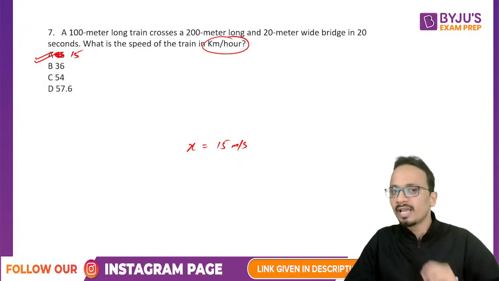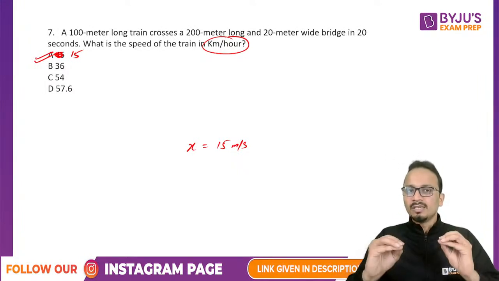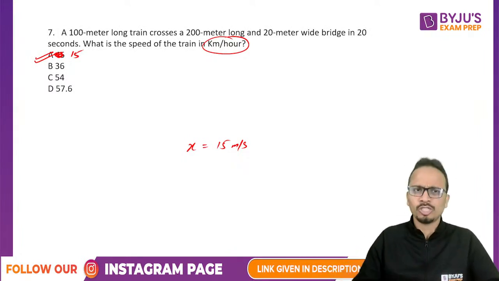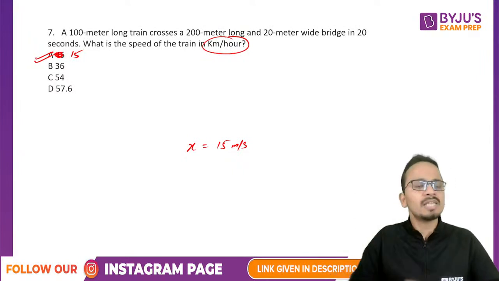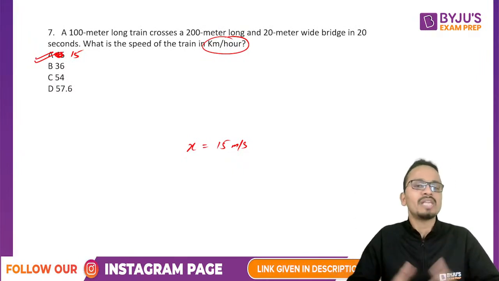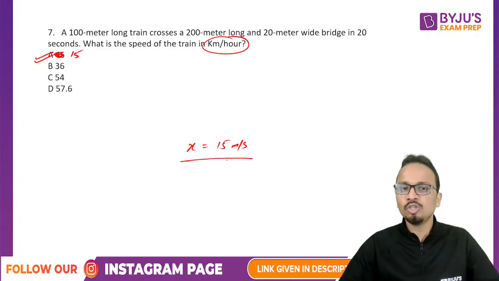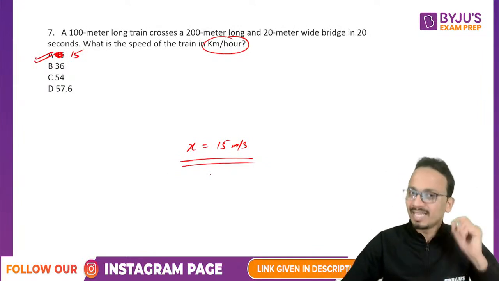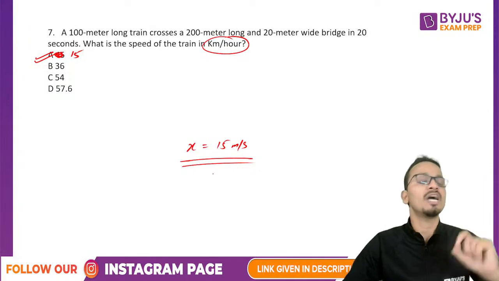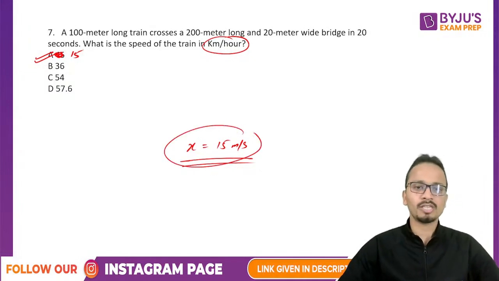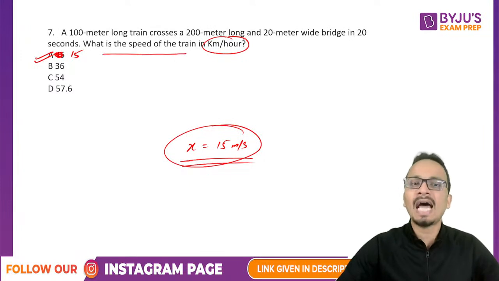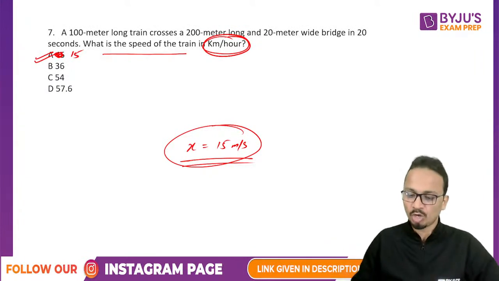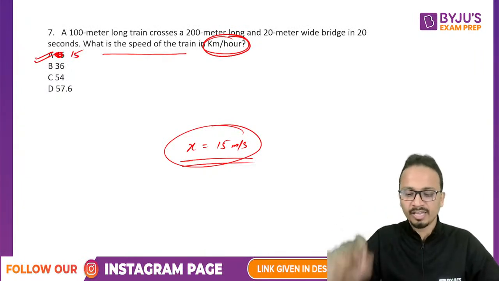Now, I always recommend one thing: as soon as you are done with the solution, it's always better to go to the last line of the question and read it and find out what is being asked. Once you get the value of x, if you do not go back to the question statement, there will be higher chances of marking a wrong answer. So got the value of x, read the last statement, and you will get to know that you have to convert meter per second to kilometer per hour. All right, so please do that carefully.